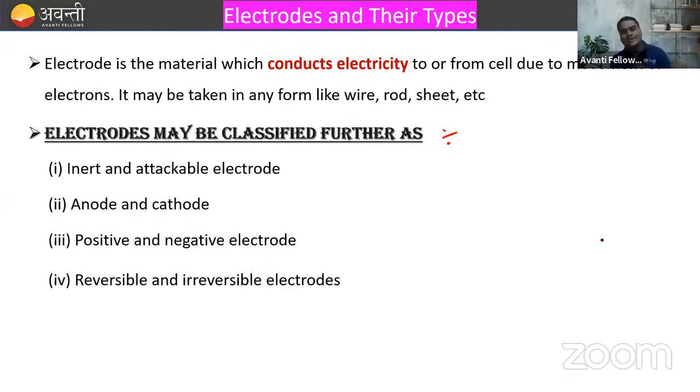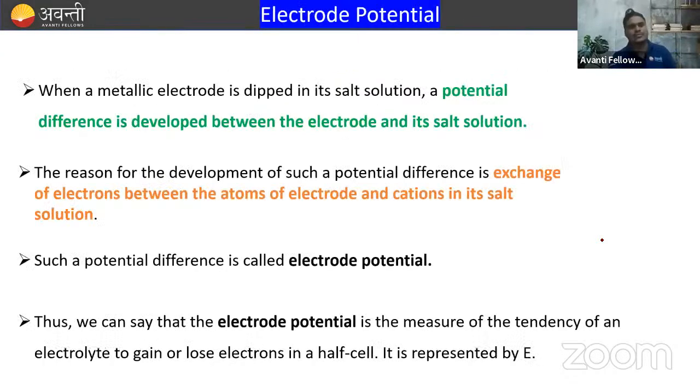It may be taken in form of wire, rod, and sheet. Clear? Now, the important topic is electrode potential.